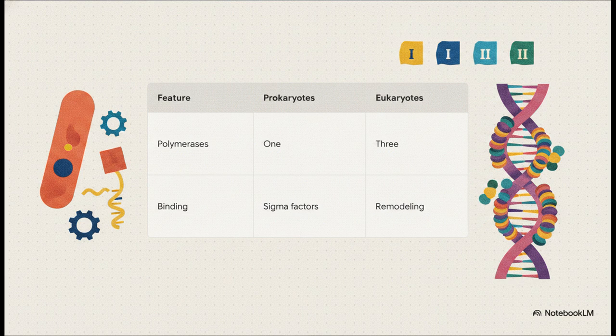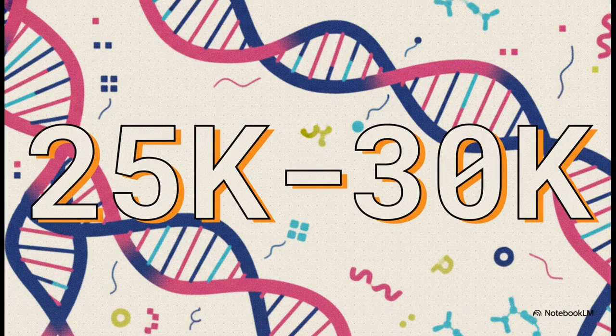Because eukaryotic DNA is packaged so tightly with histone and non-histone proteins, it actively has to change structure just to give those polymerases access. And all of this transcription is happening across the entire human genome, which finalized mapping shows contains an estimated 25,000 to 30,000 active genes. It's kind of crazy to think about, but human DNA sequence mapping is roughly 99.9% identical worldwide. Our personal variance is heavily dictated by single nucleotide polymorphisms, or SNPs.